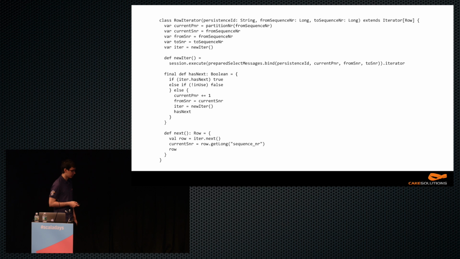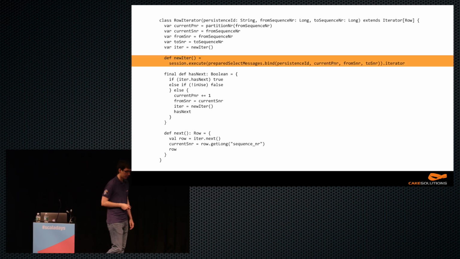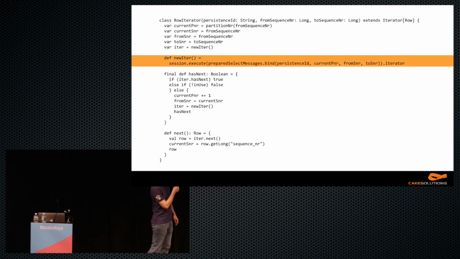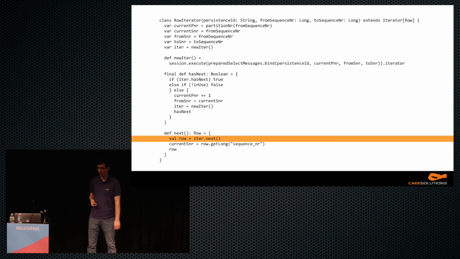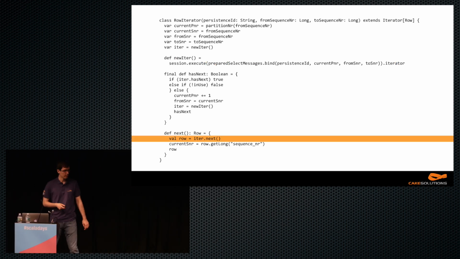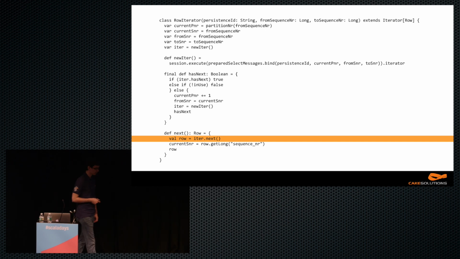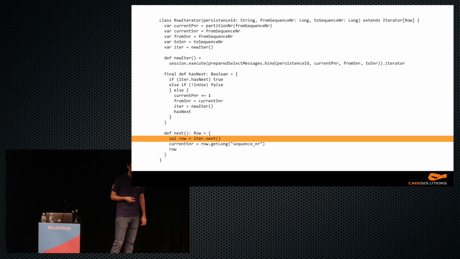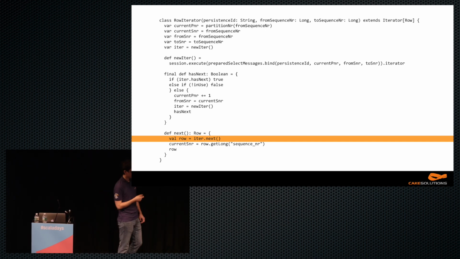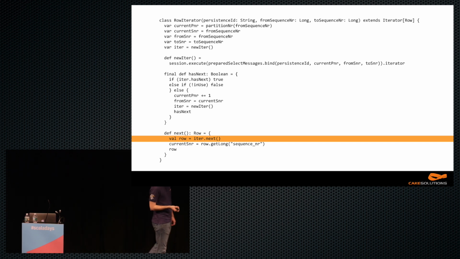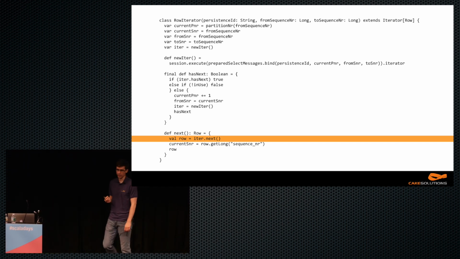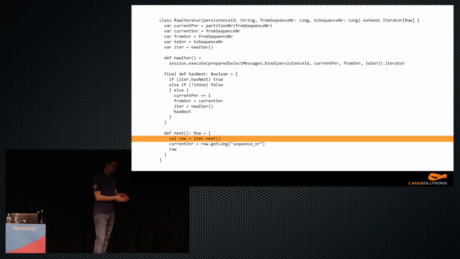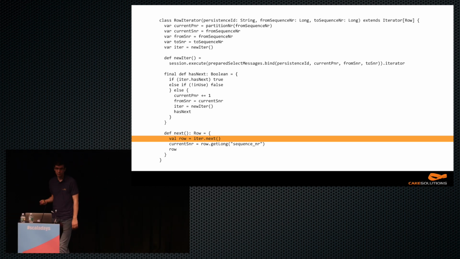But the biggest issue was this code, this row iterator. It calls the session.execute, which is a blocking call to a database, which we would ideally want to avoid. Another issue, a bit more hidden, is that the DataStax Java Cassandra driver does a blocking call to a database and then keeps an internal buffer. When you call iterator.next, it will give you the next element from the buffer, which works fine. But when you exhaust the buffer, it will actually perform another blocking call to a database, which ideally we would